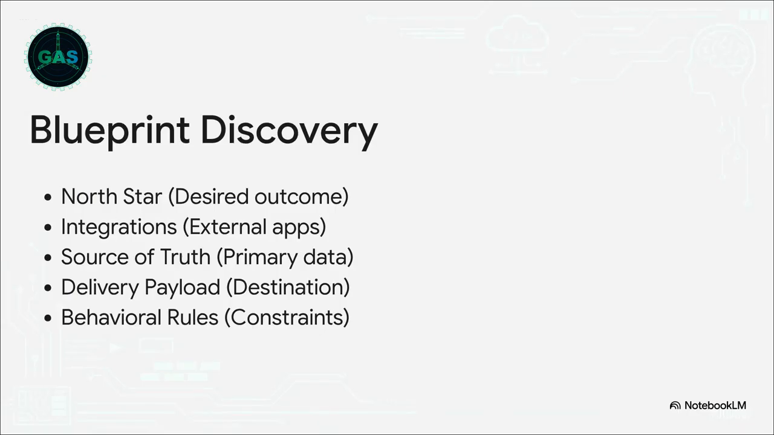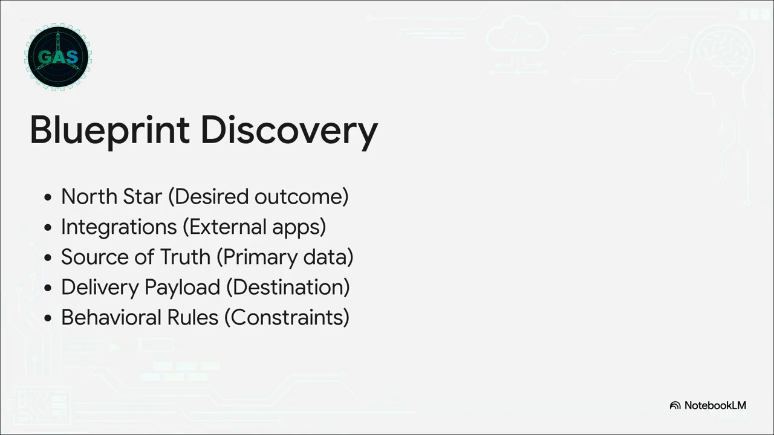Step 1 is the blueprint. This is where you lay out the vision. First up, you establish the North Star. What is the actual tangible outcome we want here? Then, integrations. Which MCPs are we connecting to? Next is the source of truth, which is just a fancy way of saying where does the primary data live?